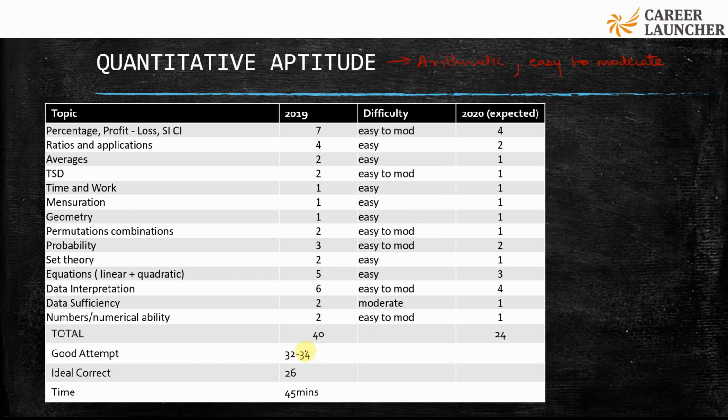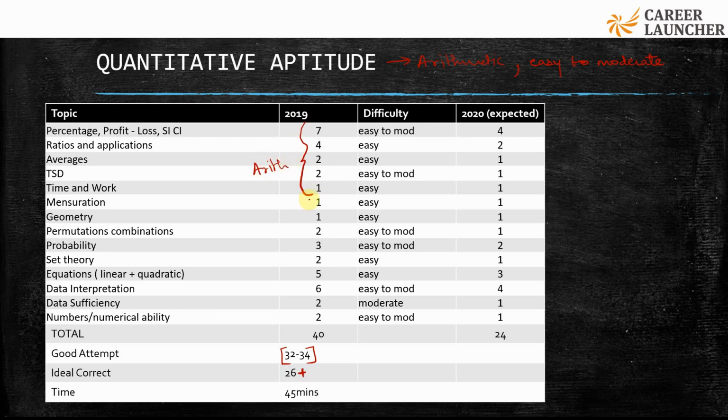Okay, again, 32 to 34 is considered to be a good attempt out of the 40 questions, and 26 plus was analyzed as a good attempt in the previous paper. So what will happen in this year's exam? First of all, before we go to that, let's quickly see the questions from different areas. So if you see time and work, 7 plus 4 11 plus 2 13 14 15 and 16, out of the 40 questions, almost 16 questions were from arithmetic.